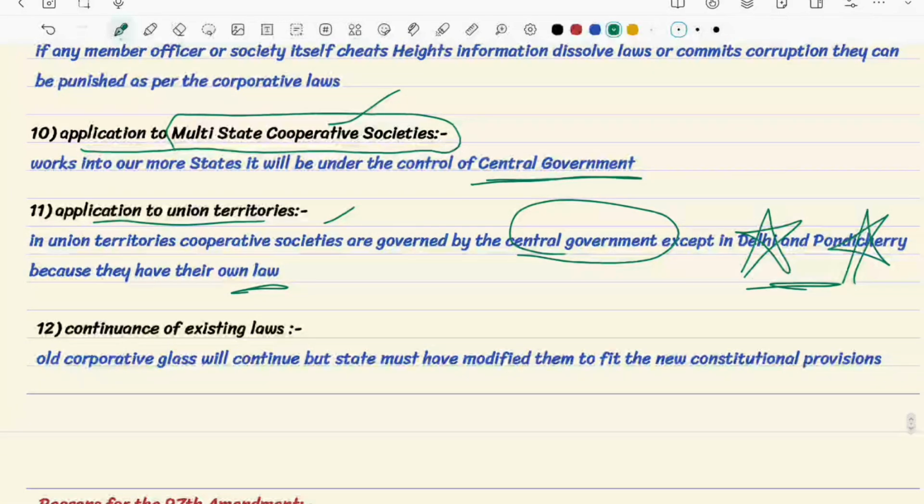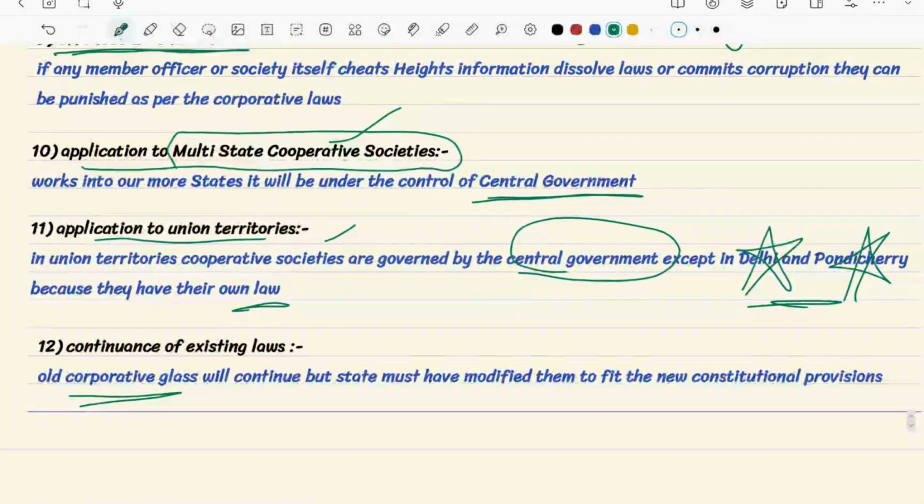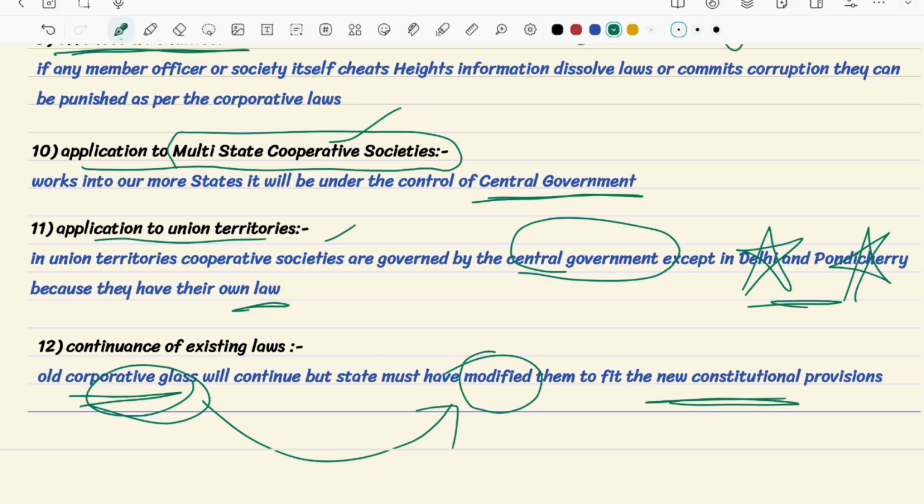Next, continuance of existing laws. What does this mean here? Before this, there were many kinds of cooperative societies, and their own laws were also there. Those laws were not directly removed, but they were modified with the new constitutional provisions.